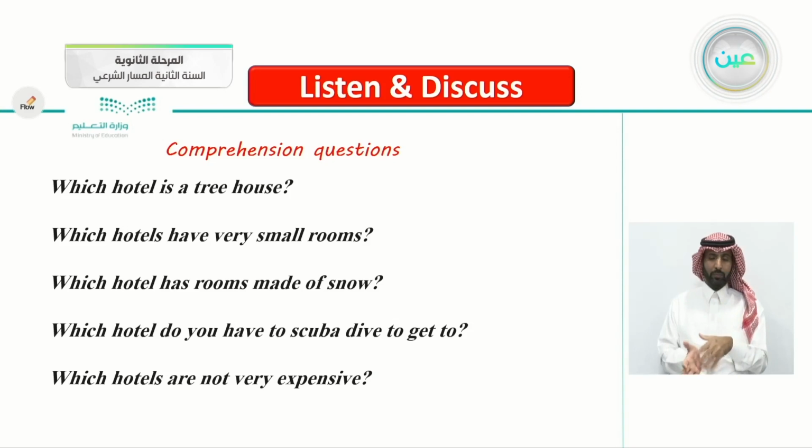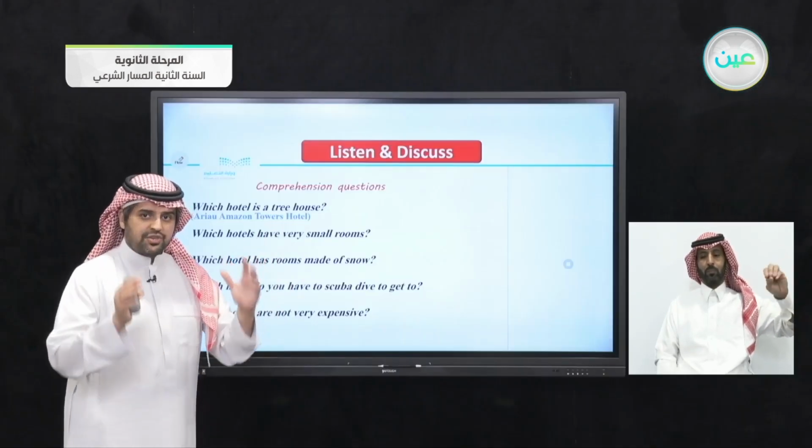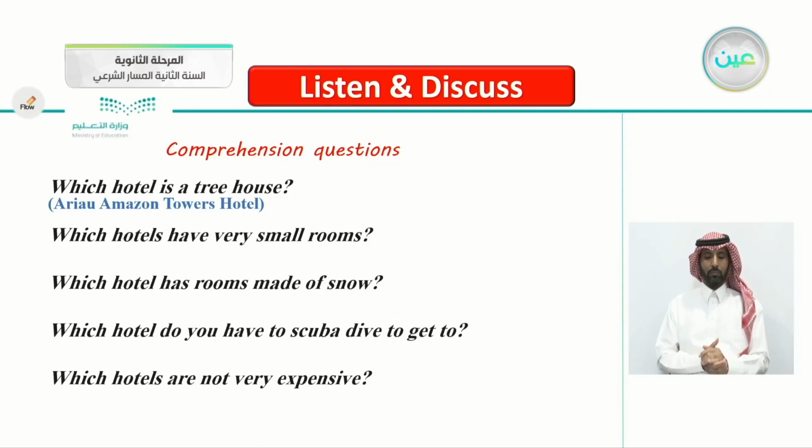So now we will try to answer these questions together. So the first one, which hotel is a tree house? Yes, the Ario Amazon Towers Hotel. You can see it from the picture. It looks like a hotel on a tree, which is sometimes called a tree house. But now it's not a tree house, it's a tree hotel.